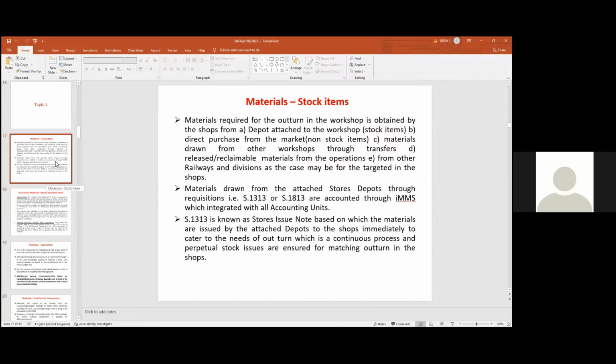So it is an important document. S13 is also subject to verification, subject to internal check by the accounts department for the material drawn by the workshops from the stores depots.